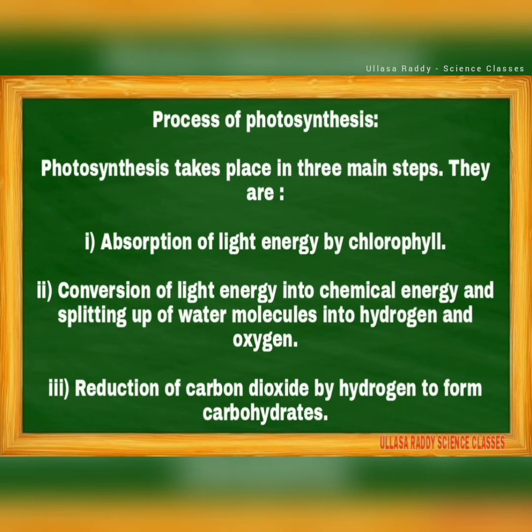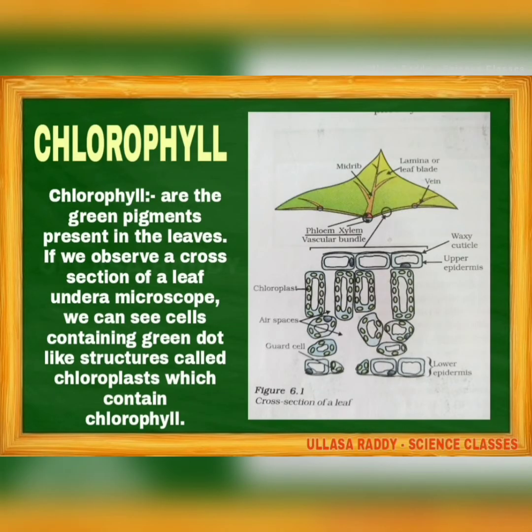Let us go to the next part of photosynthesis. Photosynthesis takes place in three main steps. The first one is absorption of light energy by chlorophyll. The second is conversion of light energy into chemical energy and splitting of water molecules into hydrogen and oxygen. The third one is reduction of carbon dioxide by hydrogen to form carbohydrate.